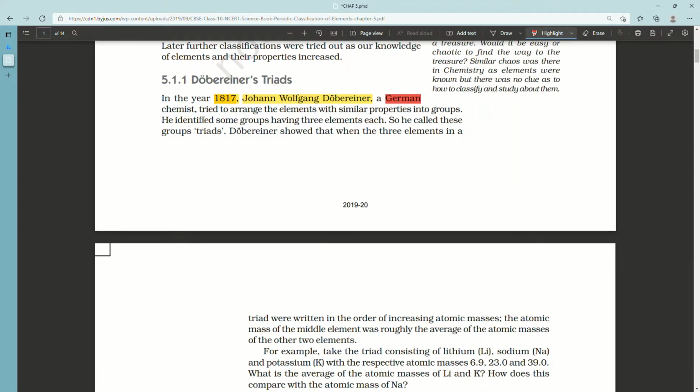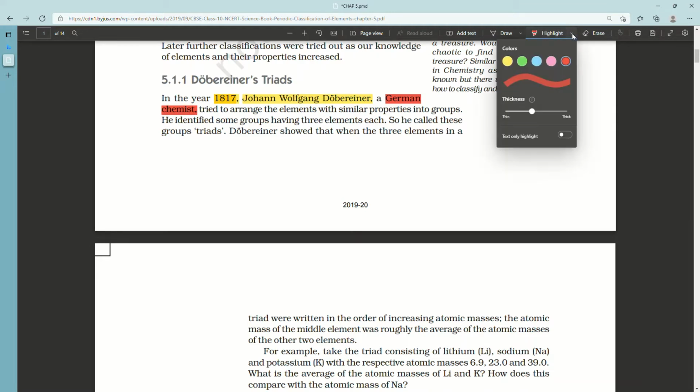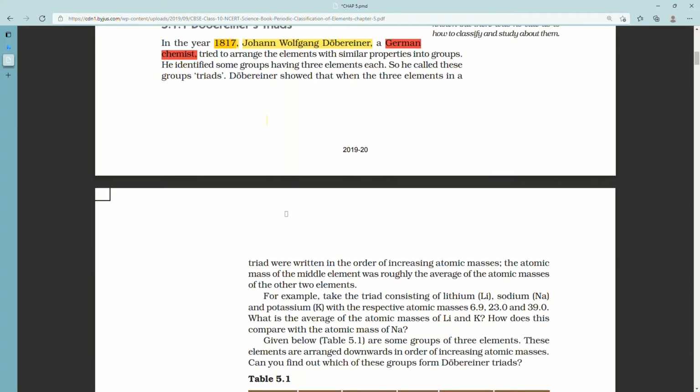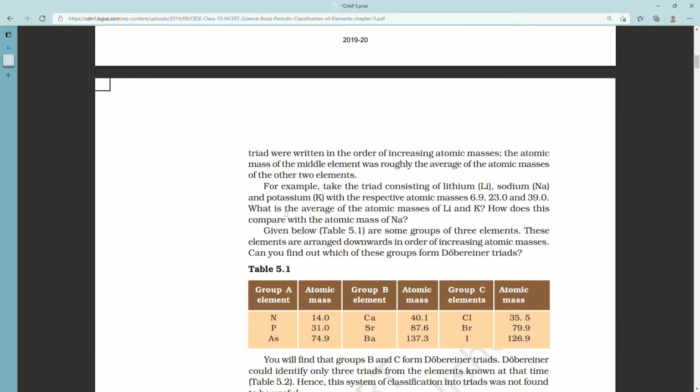Dobereiner showed that when the 3 elements in a triad were written in the order of increasing atomic masses, the atomic mass of the middle element was roughly the average of the atomic masses of the other 2 elements.